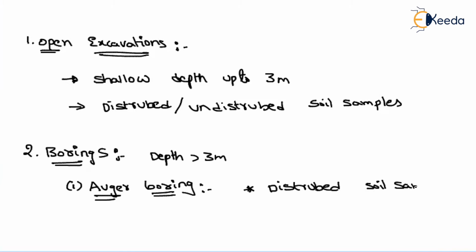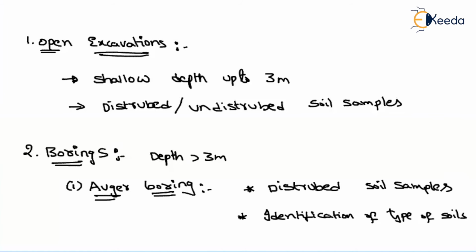Whatever points I'm writing are more than enough from the GATE exam point of view. Auger boring will be used for the identification of type of soil.